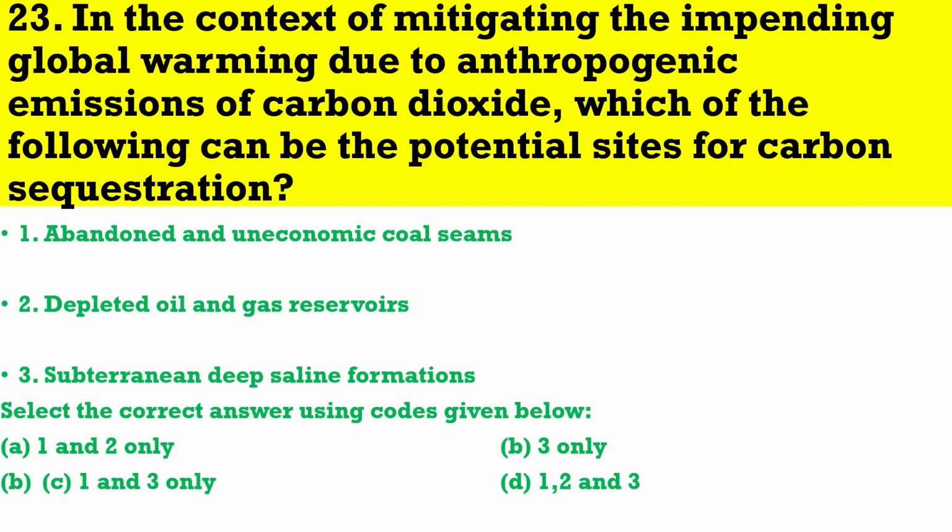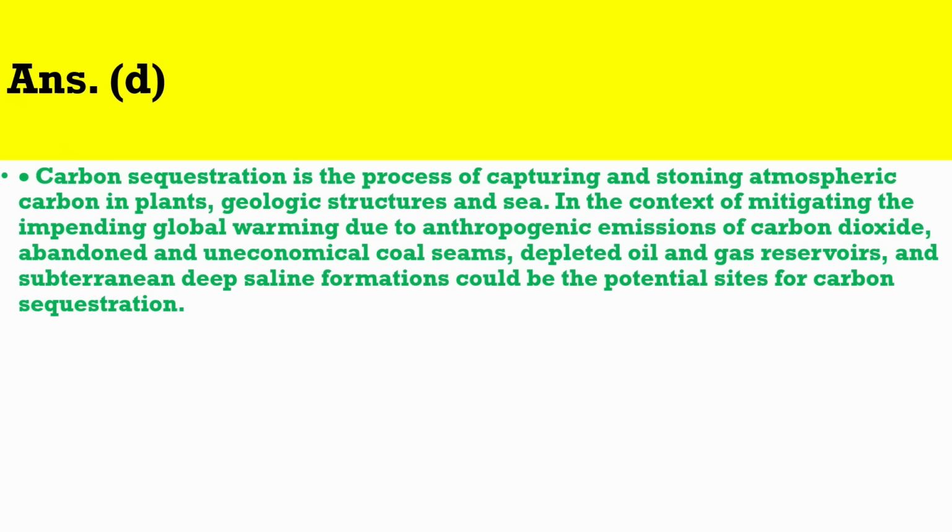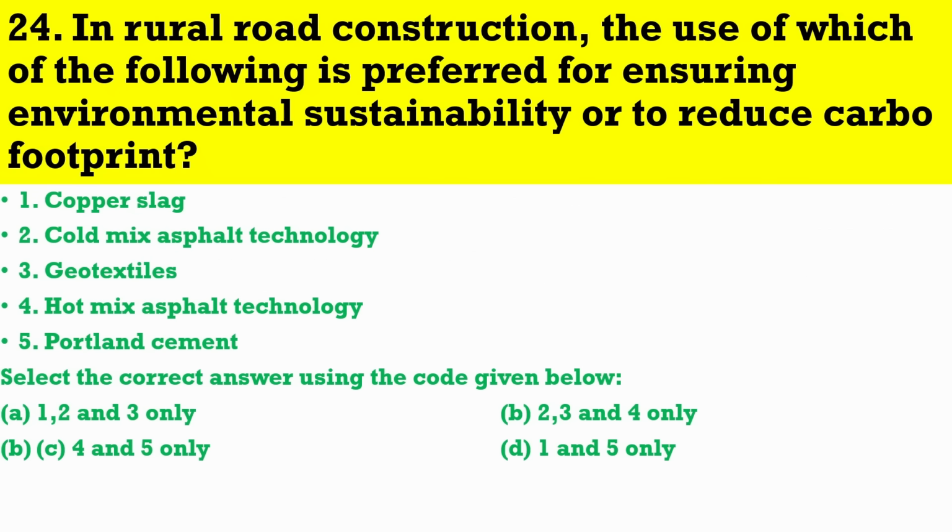Question number 23. In the context of mitigating the impending global warming due to anthropogenic emissions of carbon dioxide, which of the following can be the potential sites for carbon sequestration? The correct answer is D. Carbon sequestration is the process of capturing and storing atmospheric carbon in plants, geologic structures and sea. In the context of mitigating the impending global warming due to anthropogenic emissions of carbon dioxide, abandoned and uneconomical coal seams, depleted oil and gas reservoirs, and subterranean deep saline formations could be the potential sites for carbon sequestration. Question number 24.